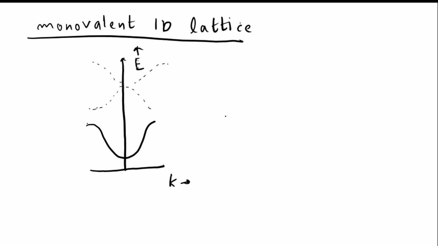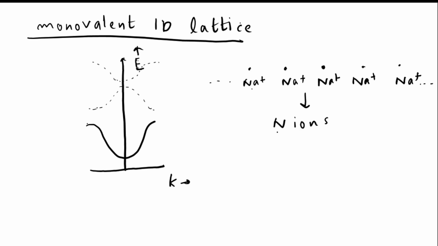Suppose there are n monovalent ions present in the 1D lattice that we are considering. So the 1D lattice looks like this, right? These are the monovalent ions. It can be Na plus or lithium plus, any monovalent ion. I'm taking Na plus. We are considering n ions. So if there are n ions, then there will be n states.